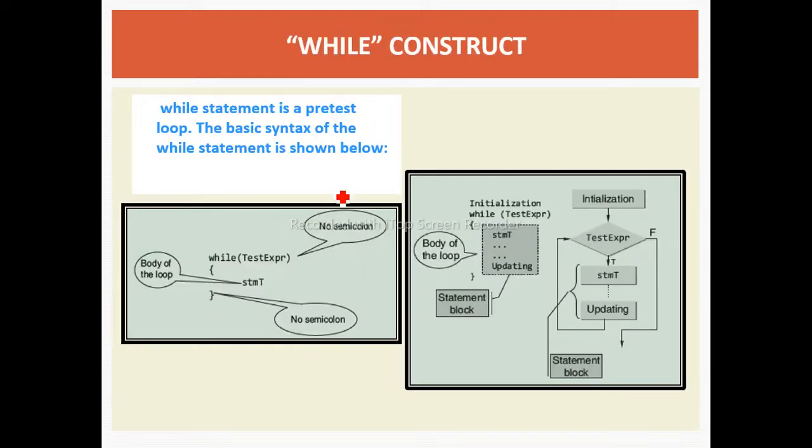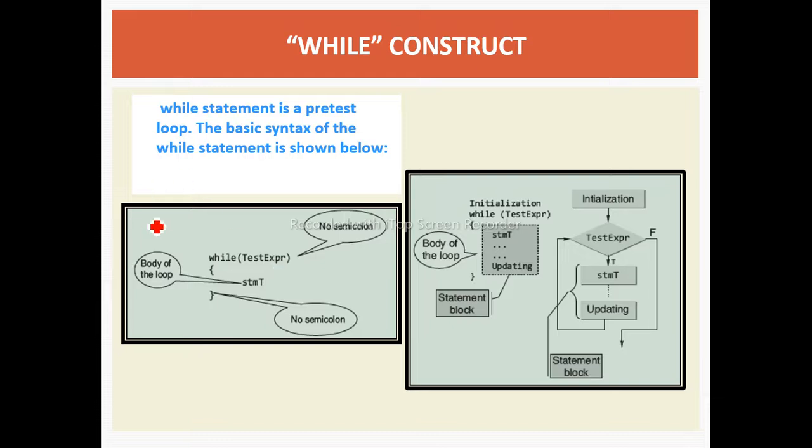Next is the while loop. In a while loop, the while statement is a pre-test loop. Pre-test is nothing but firstly we are checking the condition, and after checking the condition we are executing that block of statements. The basic syntax of the while statement is shown below, like the if statement. Here we are checking the while condition, but the only difference between if and while is that until the condition becomes false we keep executing the while loop.